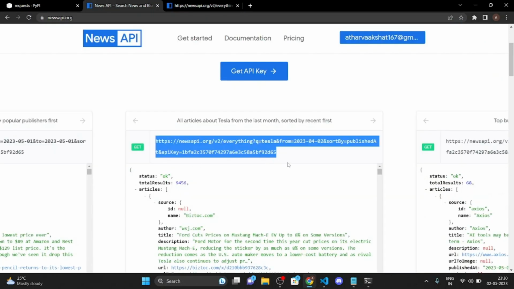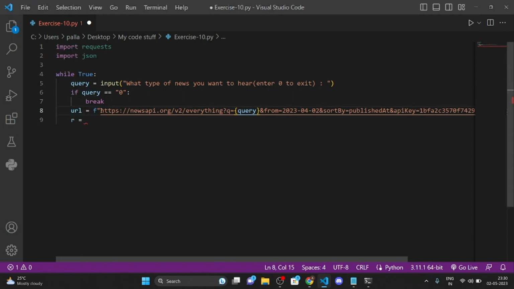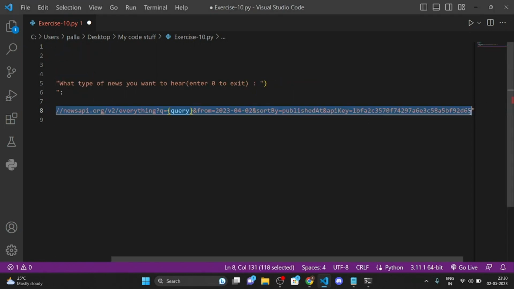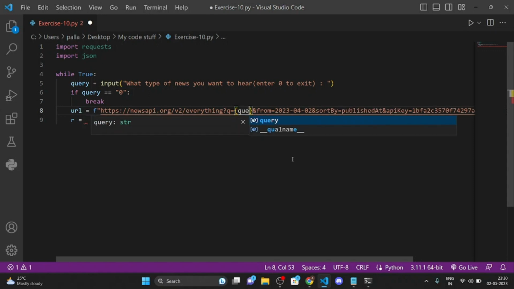So let me just copy this link, and let me just paste it here, and we'll just change the Q is equal to Tesla to our input, which was query, right? The input we took from the user.